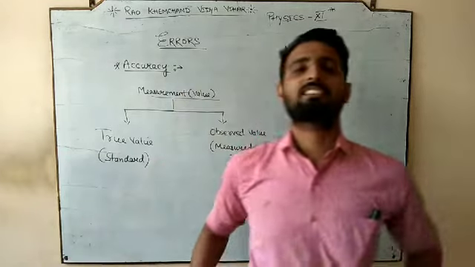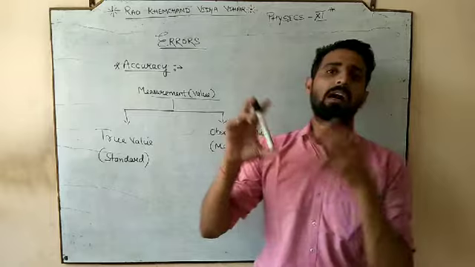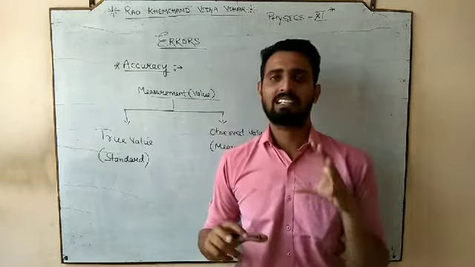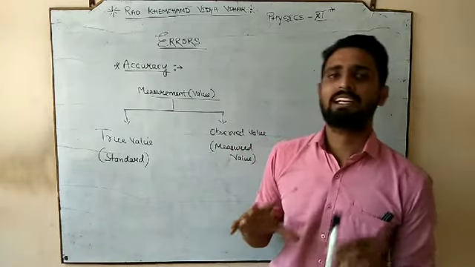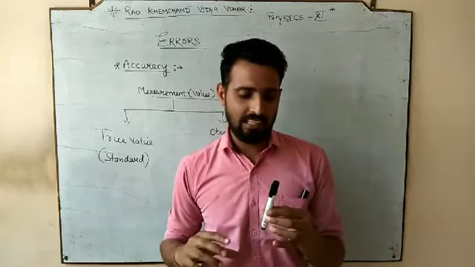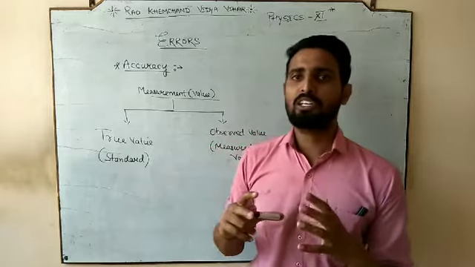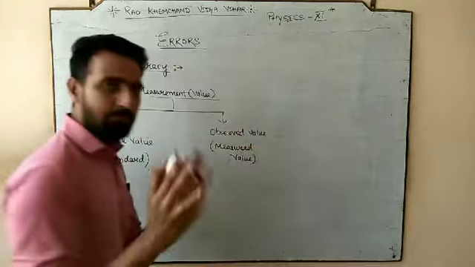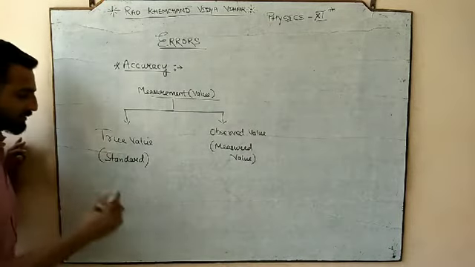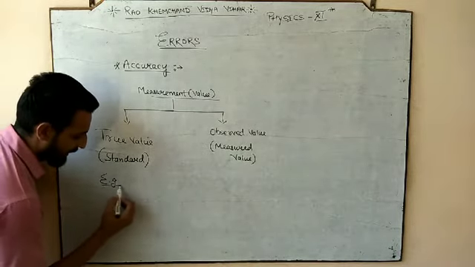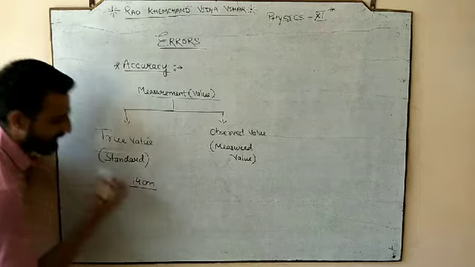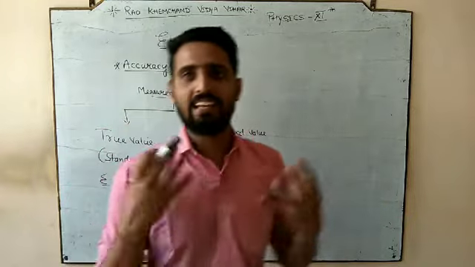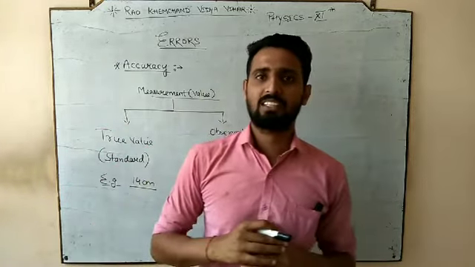Number one, the standard value. If this is the marker, there is a standard which has been set by the company. The company has made a standard that all the markers should be of 14 centimeter, let's take an example. So our company or any relevant brand has made a standard that the length of the marker should be 14 centimeter. Or when you deal with any device that is present around you,